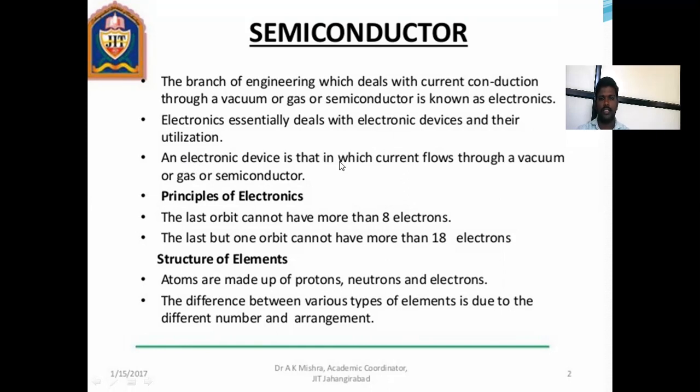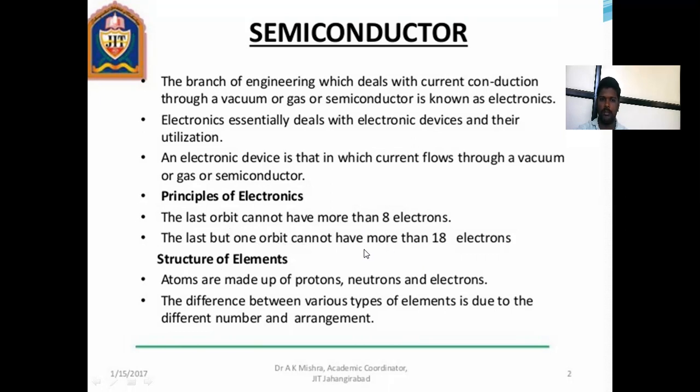An electronic device is one in which current flows through vacuum, gas or semiconductor. Then the main principle: the last orbit cannot have more than 8 electrons, but the last but one orbit cannot have more than 18 electrons. This is the main principle of atoms in the outermost shell. More than 8 electrons means the octet is complete.